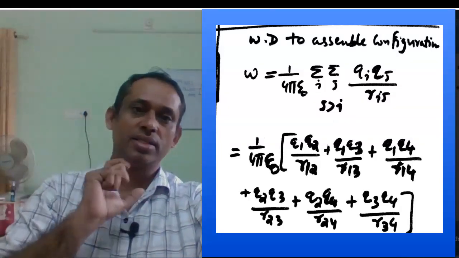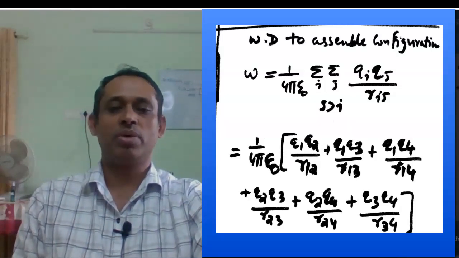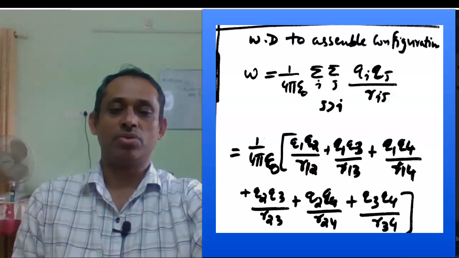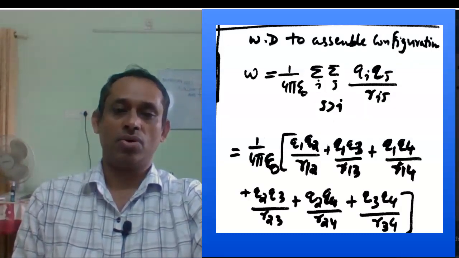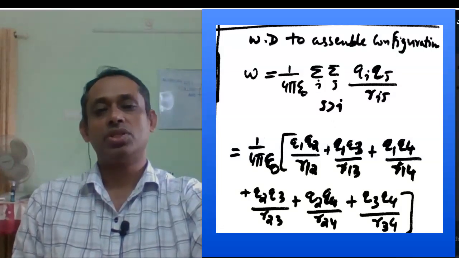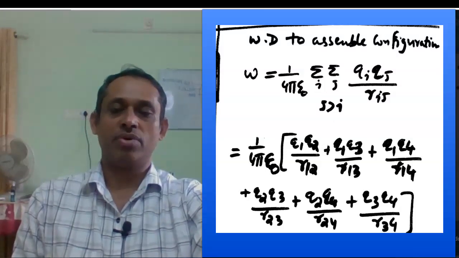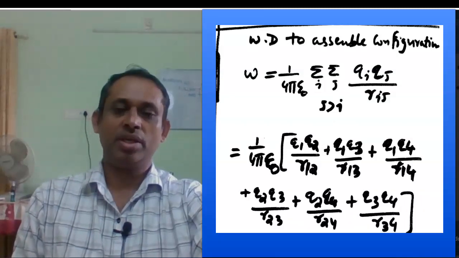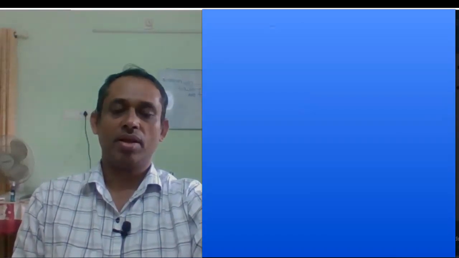Here we have four charges, so the formula is 1 by 4 pi epsilon 0 times q1 q2 by r12, q1 q3 by r13, q1 q4 by r14, q2 q3 by r23, q2 q4 by r24, q3 q4 by r34. So this is the work done to assemble four charges. We substitute for q1, q2, q3 and q4, and for the distances r12, r13, r14, r23, r24 and r34, and we get the result.